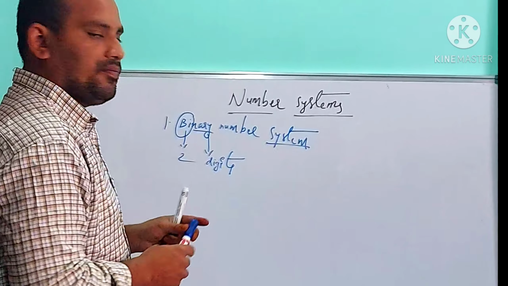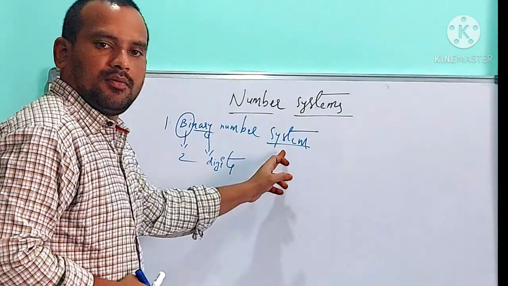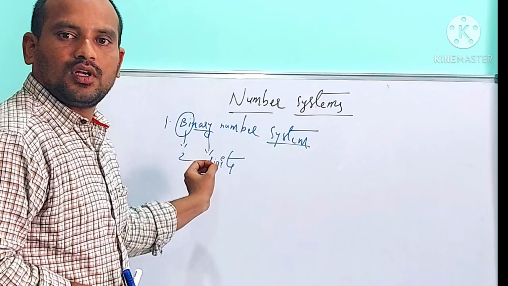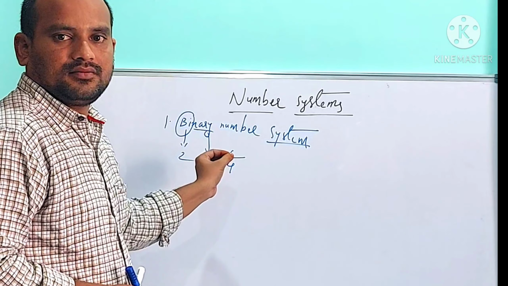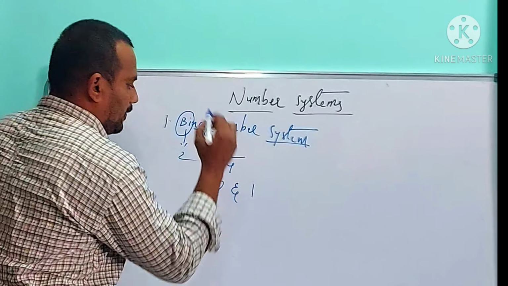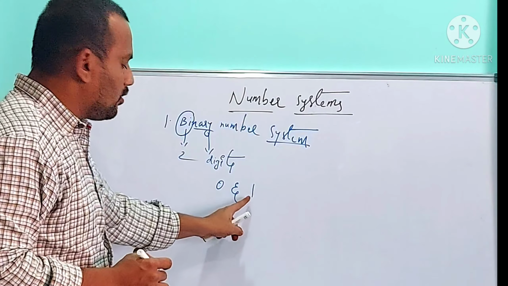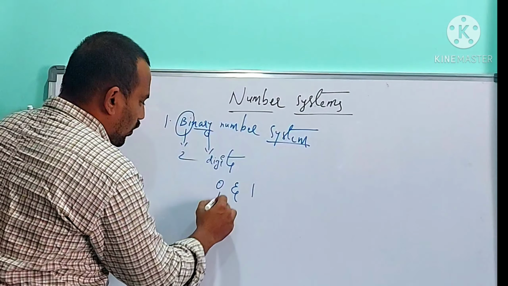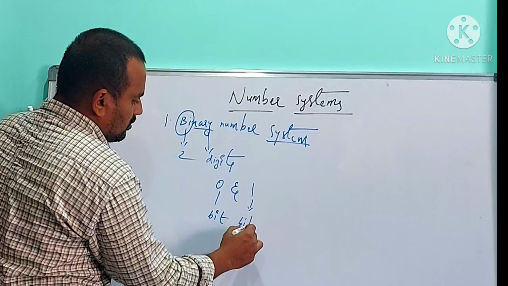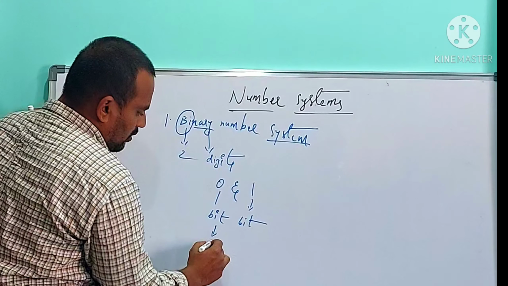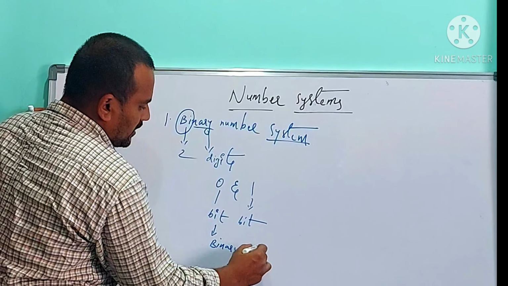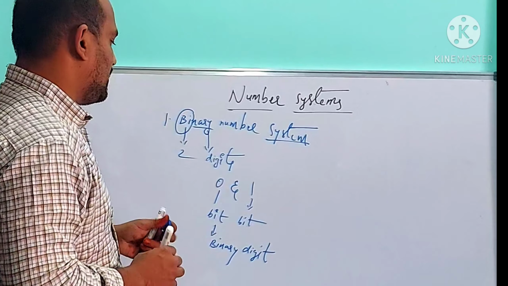Binary number system is a number system which contains only two digits. Those two digits are 0 and 1. 0 is called 1 bit. 1 is called 1 bit. Bit stands for binary digit.